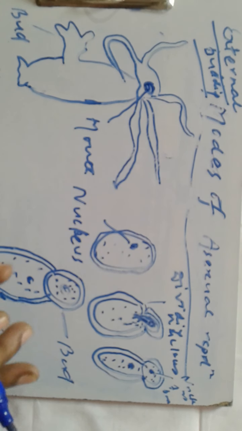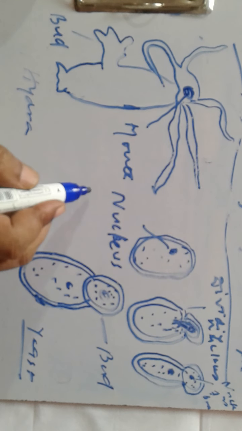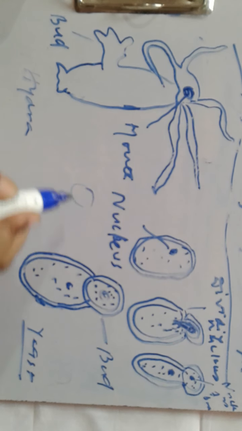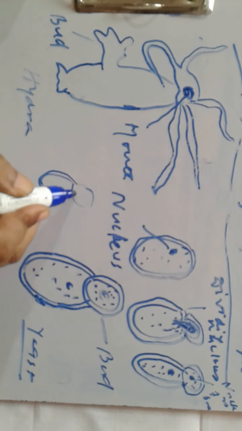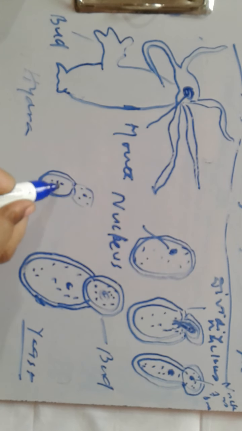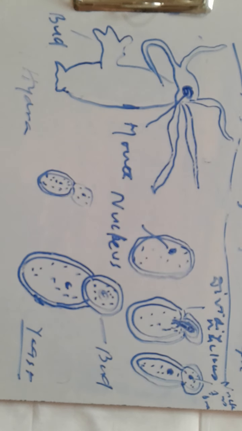Simultaneously, the bud almost gets detached from the parent body. Finally, it almost gets detached, and that particular bud has everything which is required for it to carry out all its functions.